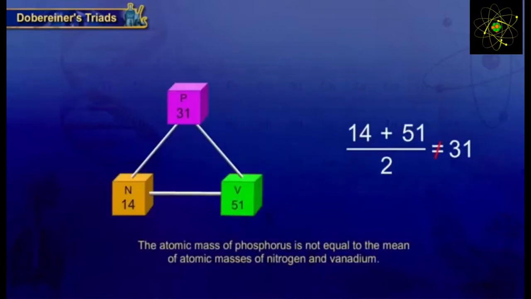But the atomic mass of phosphorus is not equal to the mean of the atomic masses of nitrogen and vanadium. So this triad was not obeying Robinier's rule that he was trying to put forth. So Robinier's rule has certain drawbacks, which was that not all elements will show this similarity. The atomic masses of certain elements were not equal to what he was suggesting. So this was the drawback of Robinier's rule.